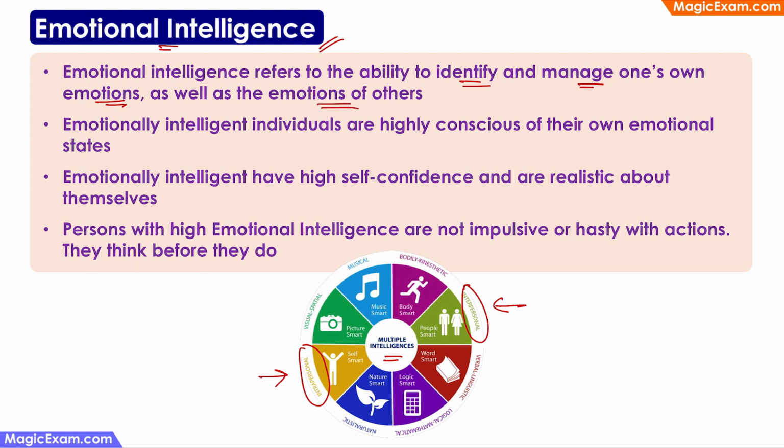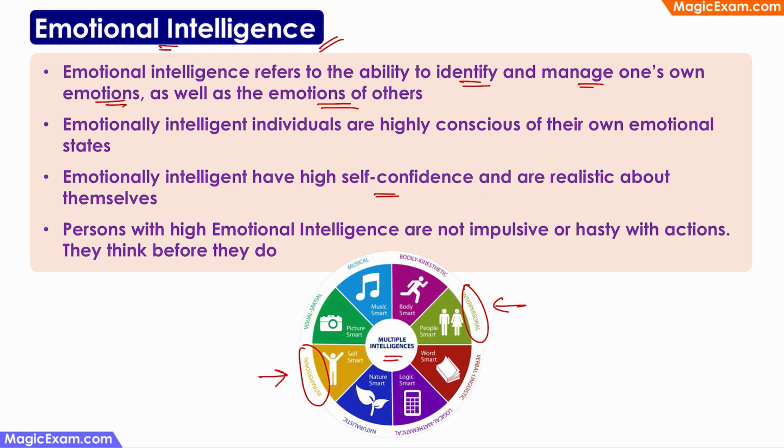the emotions of others. If I'm angry with somebody, right? And if my emotional intelligence is low, then I will react in this situation, right? Because of the anger, I might do something that I will regret later on. But if I have a certain degree of emotional intelligence, then I will realize that I'm angry and I should not do anything now. I should stop myself. So I will wait till I calm down. I will look at the entire situation rationally and then I will respond. I will never react.